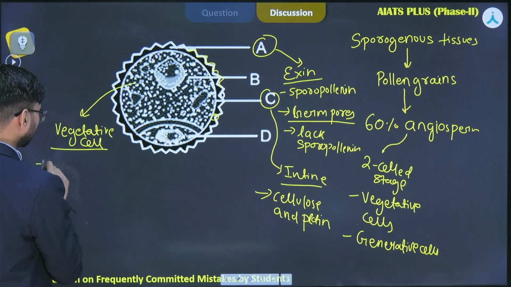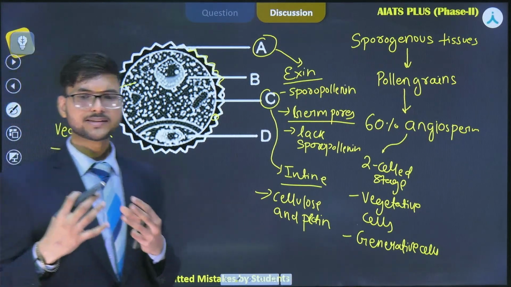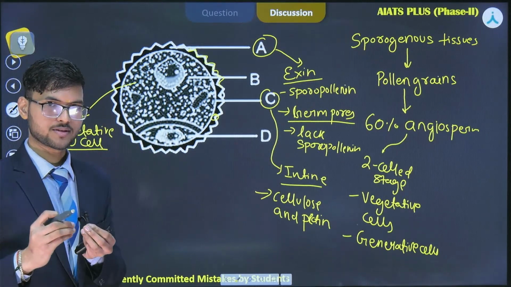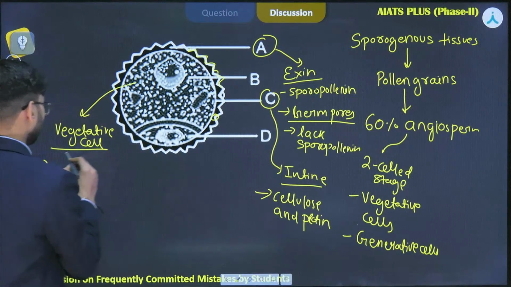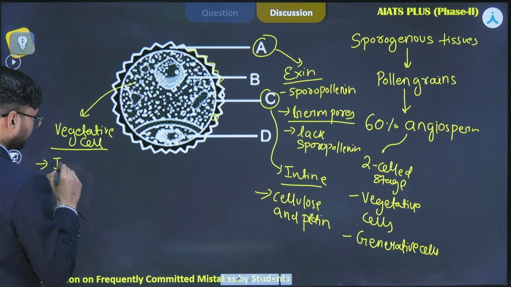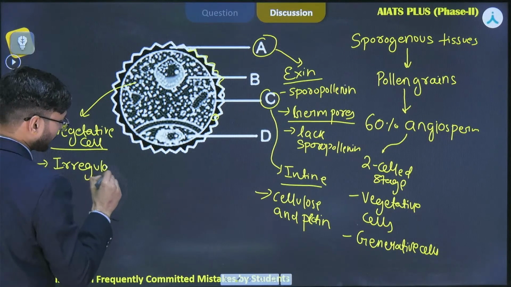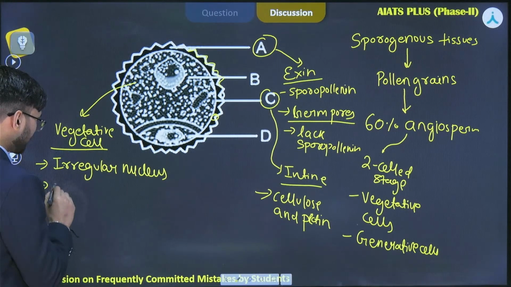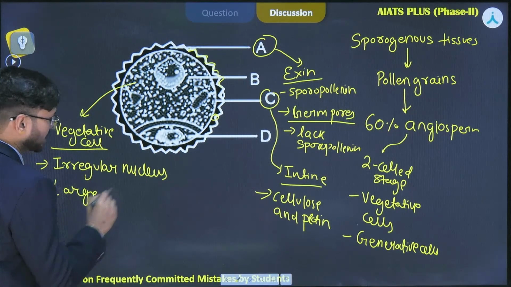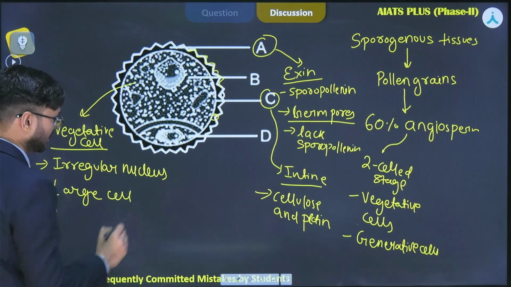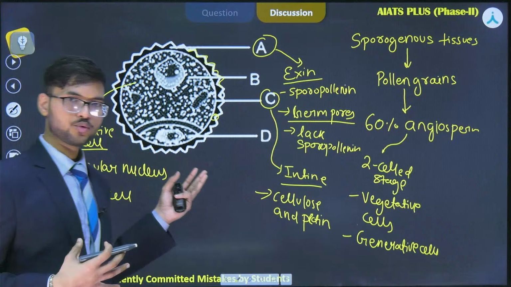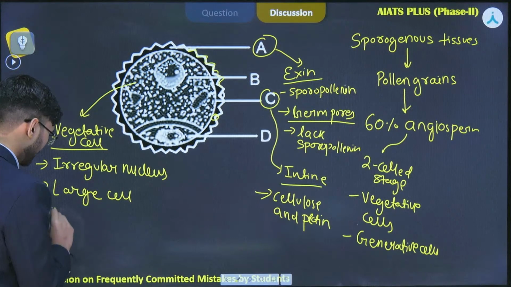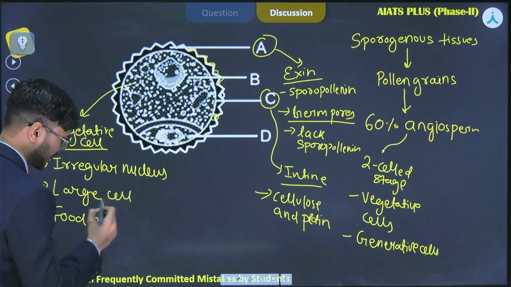Vegetative cells comprise an irregularly shaped nucleus. These two cells are formed due to the process of asymmetrical mitosis. Here the nucleus is irregular, and the cell itself is quite large as compared to the generative cell. Its main purpose is to store food and provide nutrition for the germinating pollen tube, so it is rich in food material.